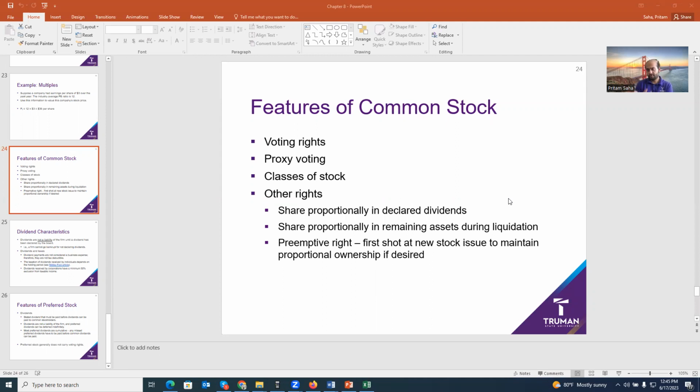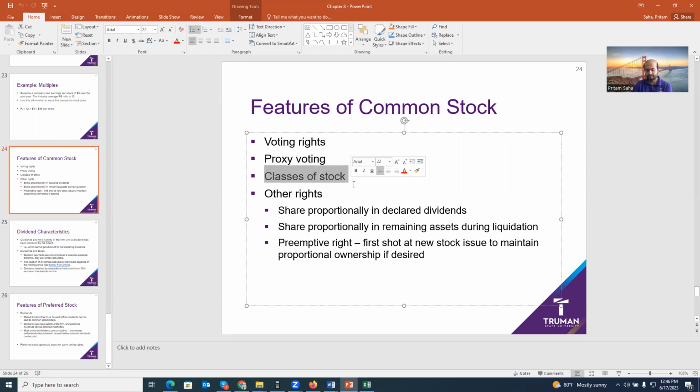And if you want to talk about some features of common stock, they have voting rights. So basically here voting rights means for any operation related terms and conditions, for any decision making, board of director choosing, common stockholders can cast the vote and they can participate in the decision making process, like how the company should be run. And sometimes if common stockholders cannot vote for themselves directly, they can delegate this right to someone else, and that someone else will cast the vote for them. This is called proxy voting.